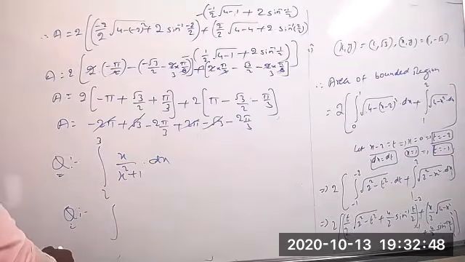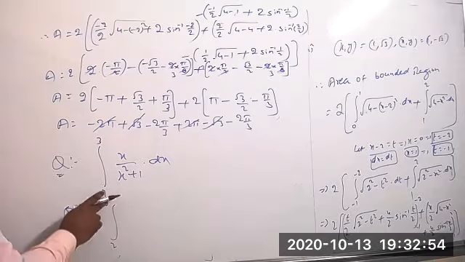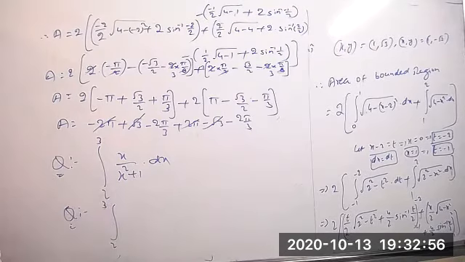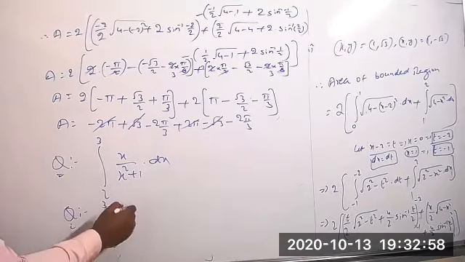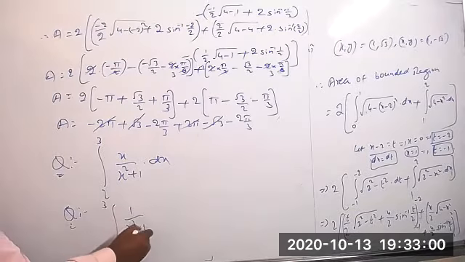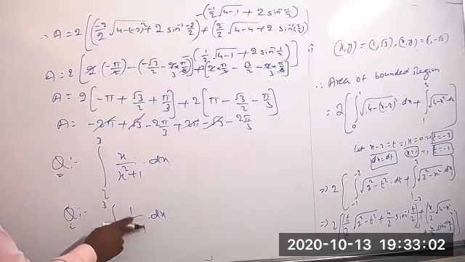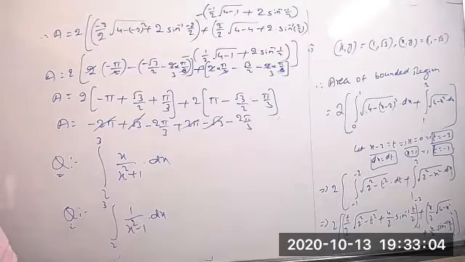Find the integration of 2 to 3, 1 by x square minus 1 into dx. Oh, no. Substitution method only we will take.